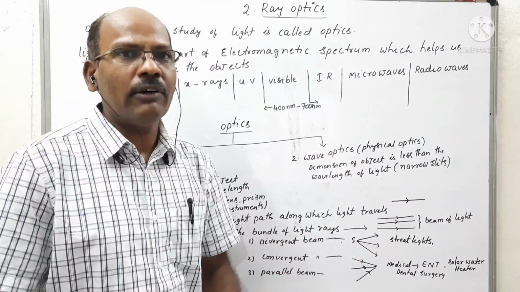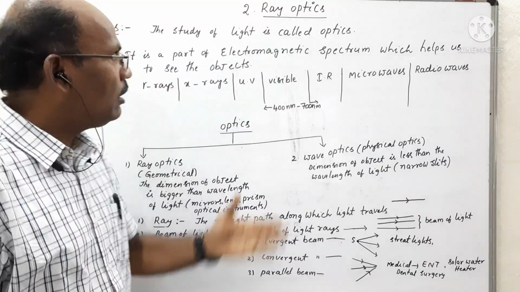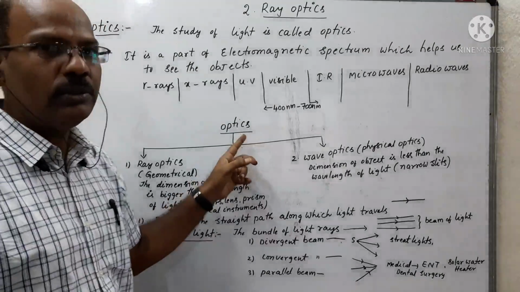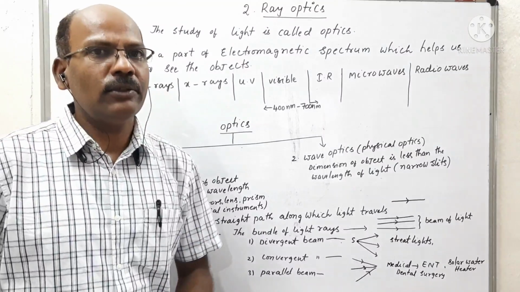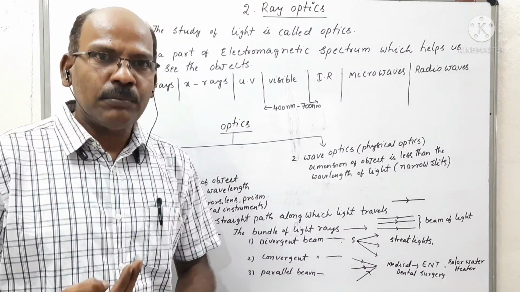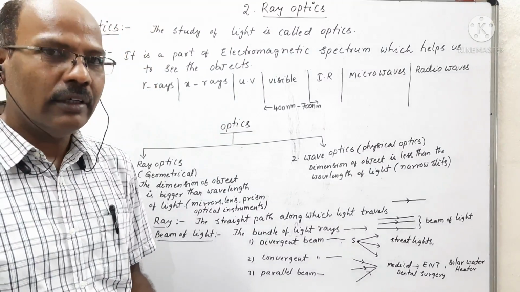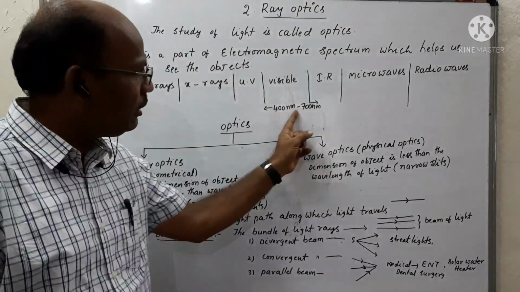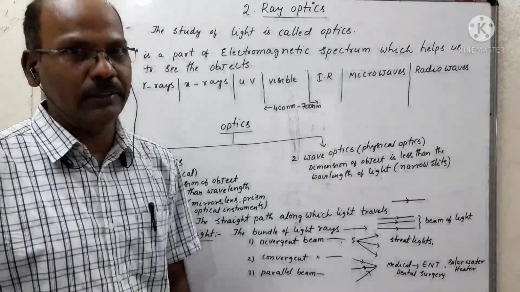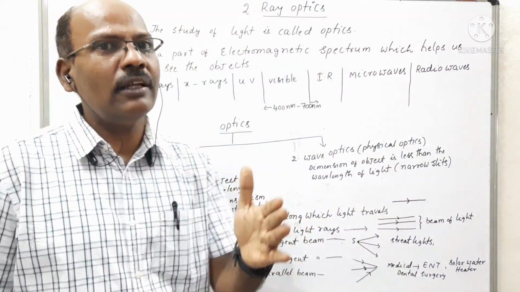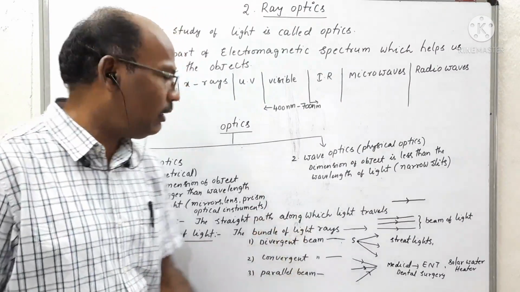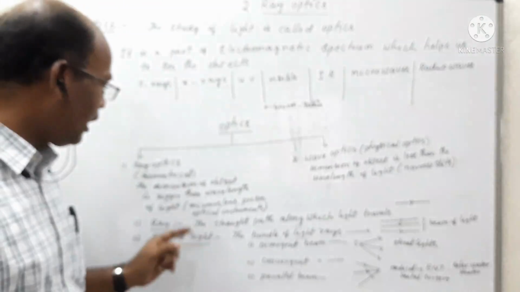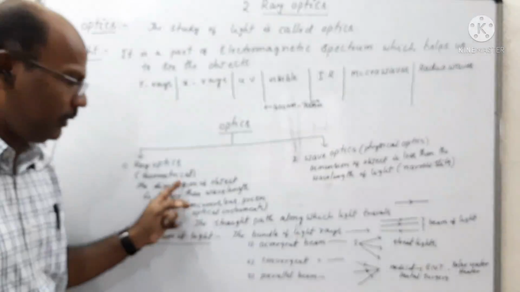Coming to our main topic, that is ray optics. Optics is classified into two types according to either the property of light or the dimension of the object with respect to the wavelength of light. Based on this, how can we define ray optics? It is also called geometrical optics.